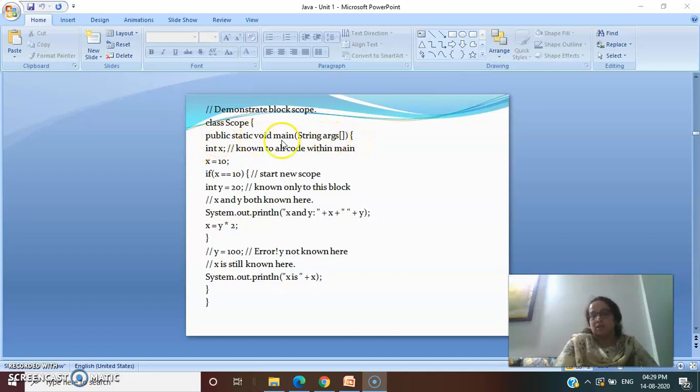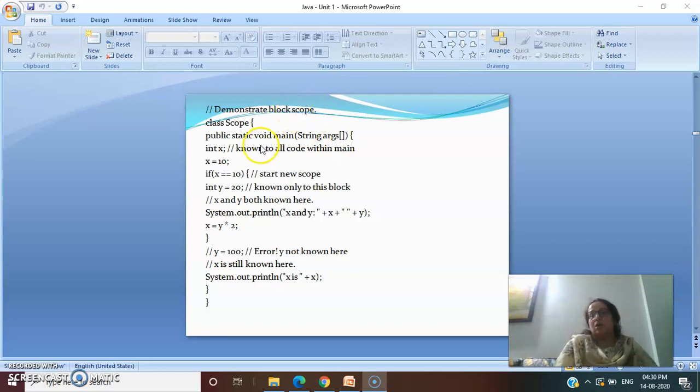So these are the keywords. Keywords means these are the reserved words. While you are doing your program, you cannot change any of these keywords, otherwise your program will not run. You can change the name of the class, but you cannot change these keywords. Now I was talking to you about the scope.